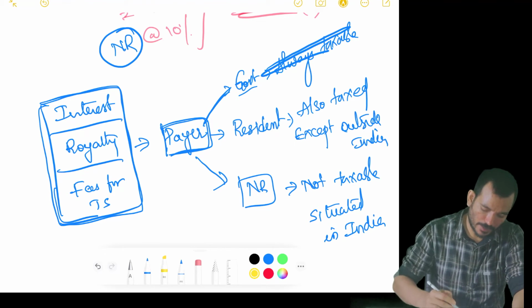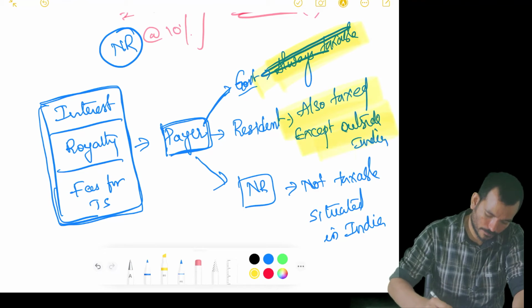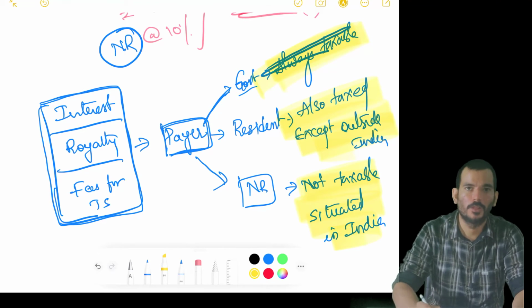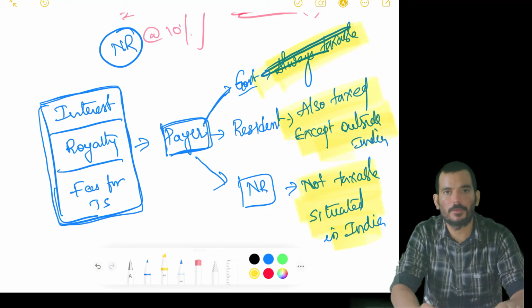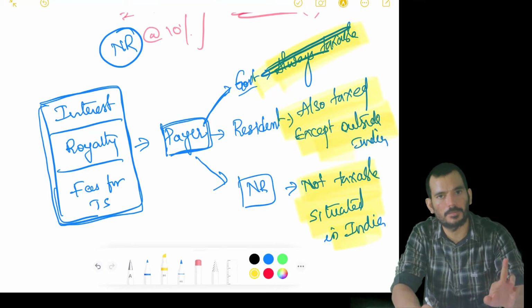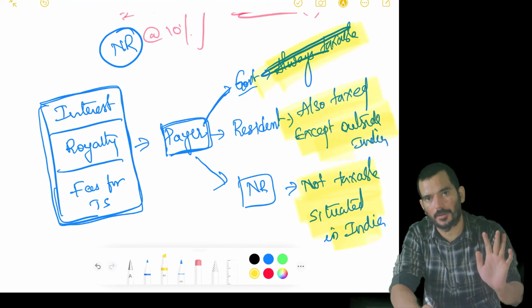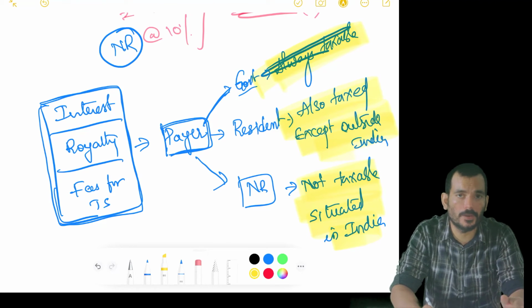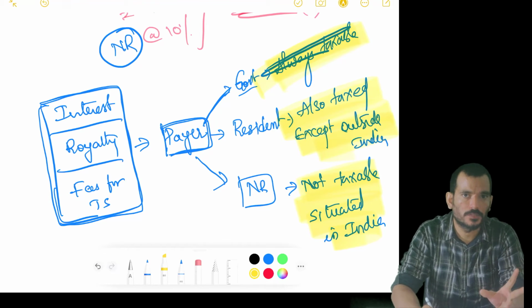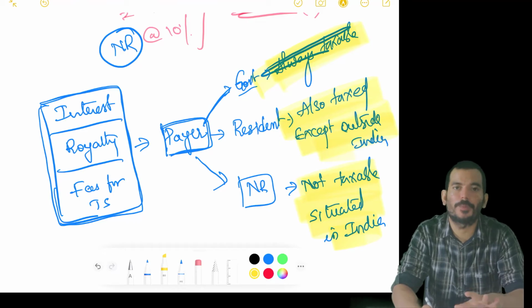You're getting these major differences. If the government of India is making the payment, always taxable. If a resident is making the payment, always taxable, except for a business to be situated outside India. If a non-resident is making the payment, always not taxable, except if it is for the purpose of a business which is going to be happening in India.